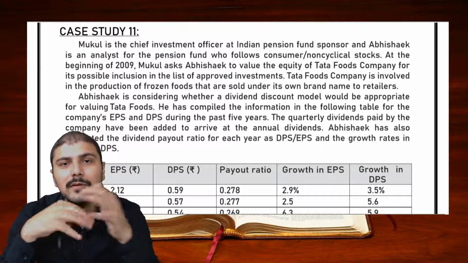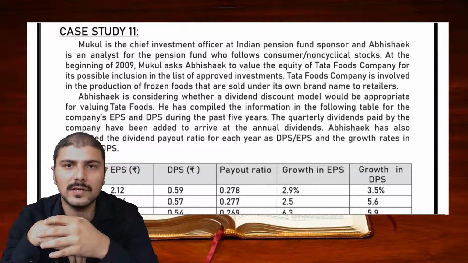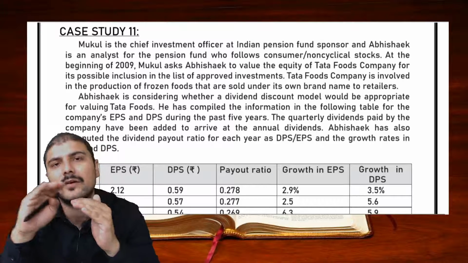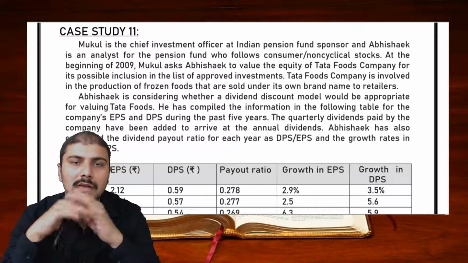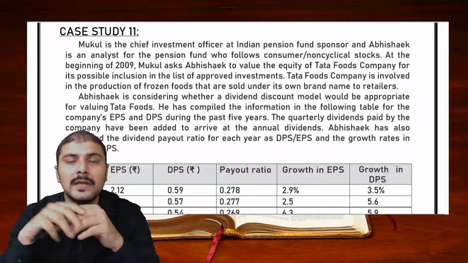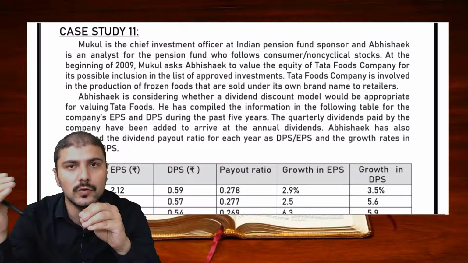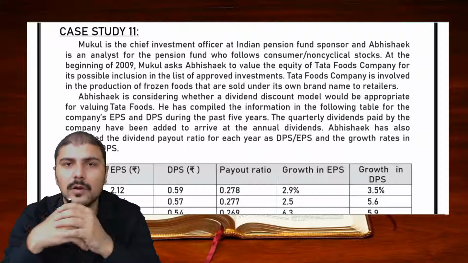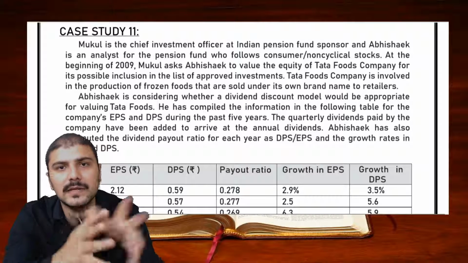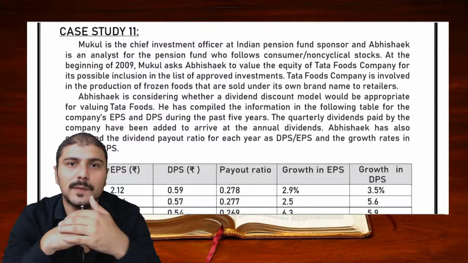Whenever we want to calculate the price of the share, or theoretical price, or intrinsic value of the share, what we consider under the dividend discount model is the dividend that this investor is going to get, the present value up to perpetual period, with growth rate or without growth rate. So if you get the present value of all the future benefits, that is the value that should be assigned to this particular share.